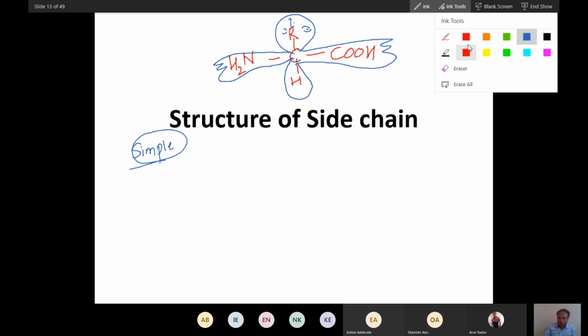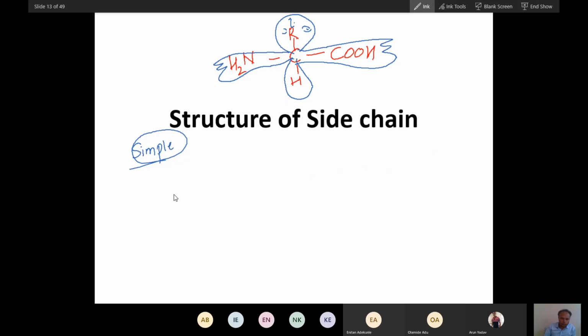Let me draw the structure again: this is the amino group, this is the acid group, and this is H. What is the simplest thing that I can put in place of this R group? Hydrogen. Yes, so I have put hydrogen here. This is glycine, the simplest amino acid.